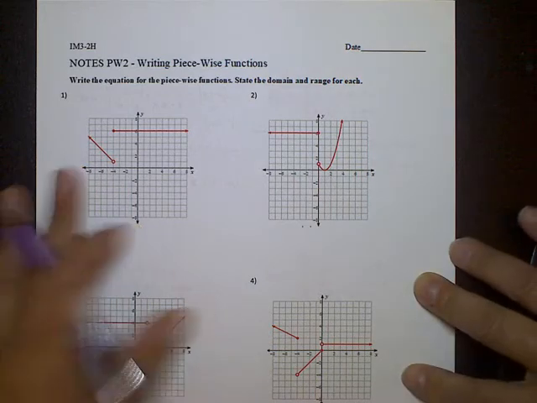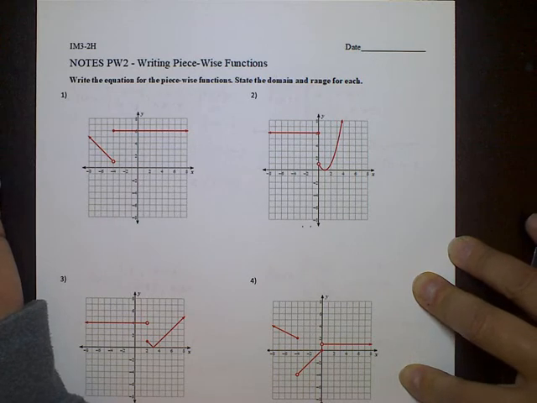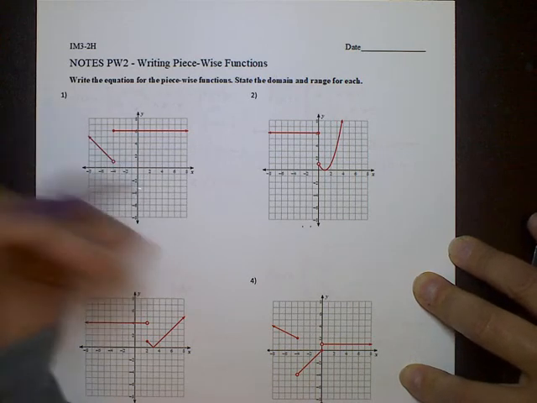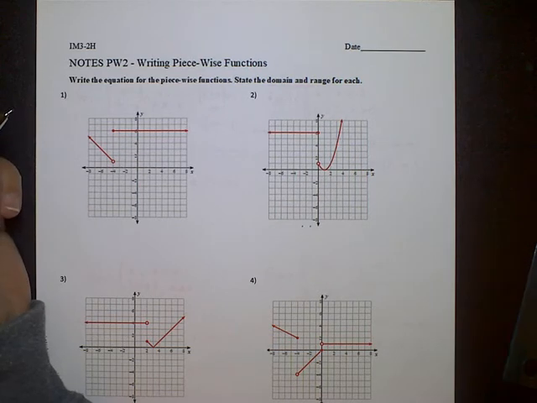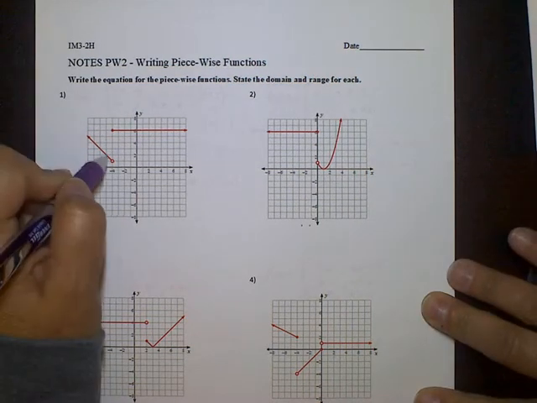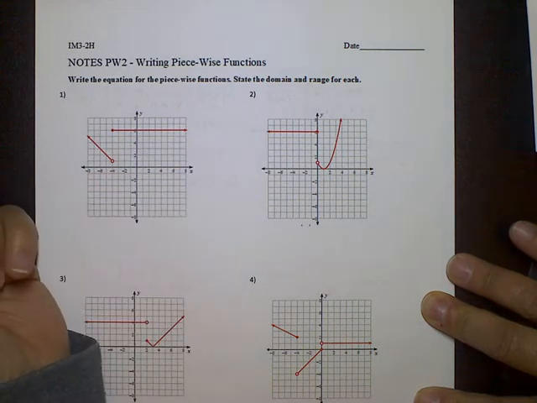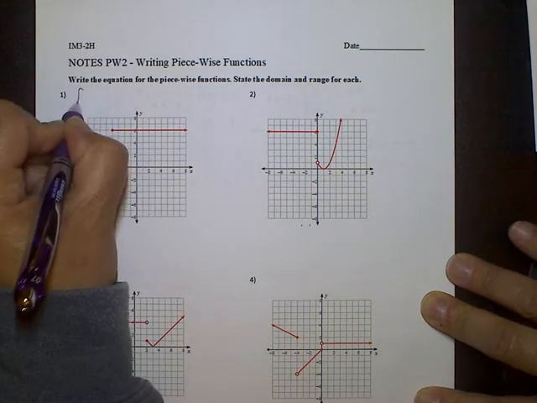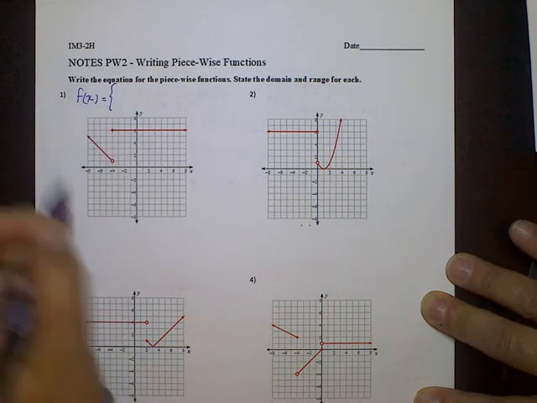Okay, we're going to be looking at the piecewise functions, and this time you're given the picture, the graph of the function, and you have to write the equation that represents that graph. So let's go ahead and get started. I'm going to look at this piece first and then this piece second, and it doesn't really matter which order you look at them. I'm going to call this f of x, and there are two pieces.